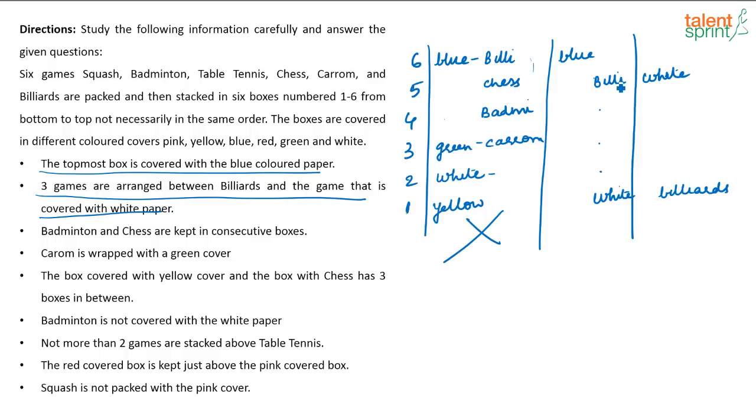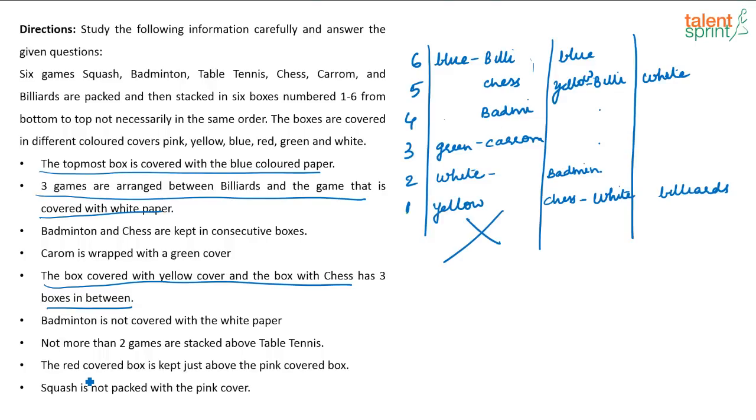So the other possibility is this billiards, right? This can be yellow. This billiards can be yellow. And if this is yellow, see, this is the one I am trying to fix now. If this is yellow, then which can be chess? This can be chess. If this is chess, then this can be badminton. Okay, now if this is badminton, then not more than 2 games are stacked above table tennis.